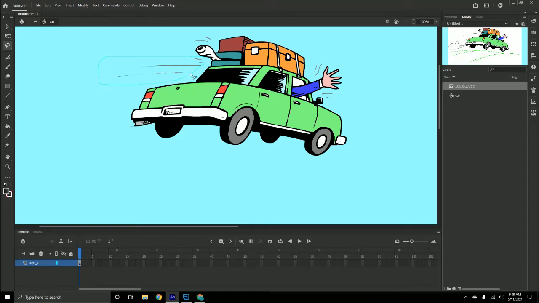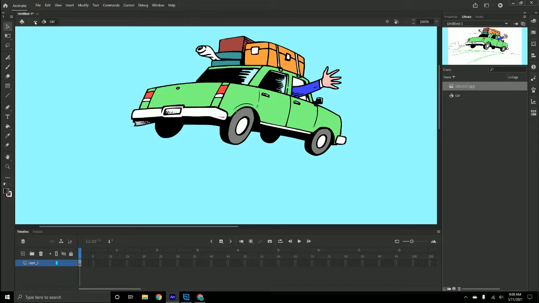It's a weird looking worm thing sticking out there, but we'll leave it. And I think I'll get rid of those two. Like I said, feel free to find any graphic you want.